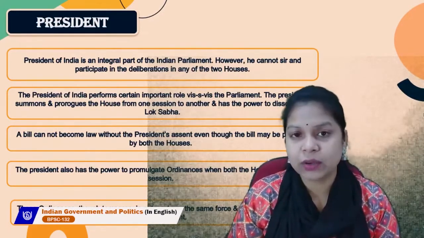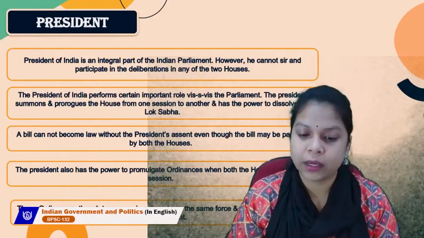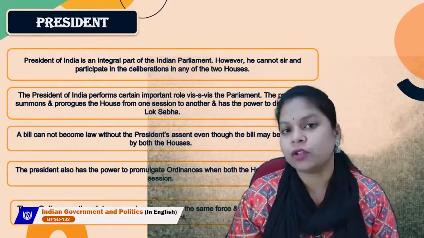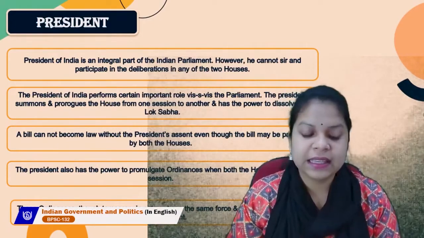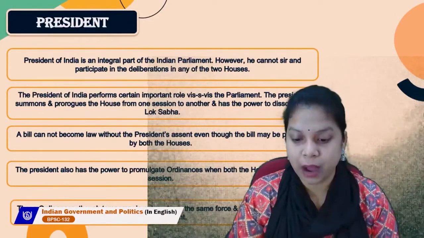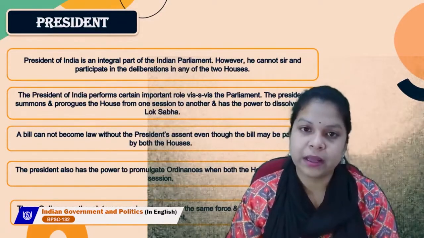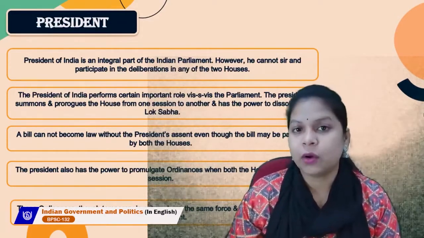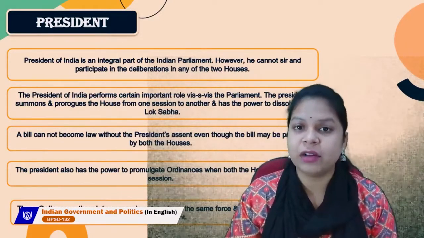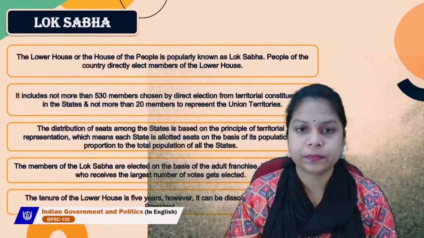The president also has the power to promulgate ordinances when both the houses are not in session. So this power also lies with the president. These ordinances, though temporary in nature, have the same force and power as a law passed by the parliament. So the president also plays a very important role, and has some very essential functions to perform.